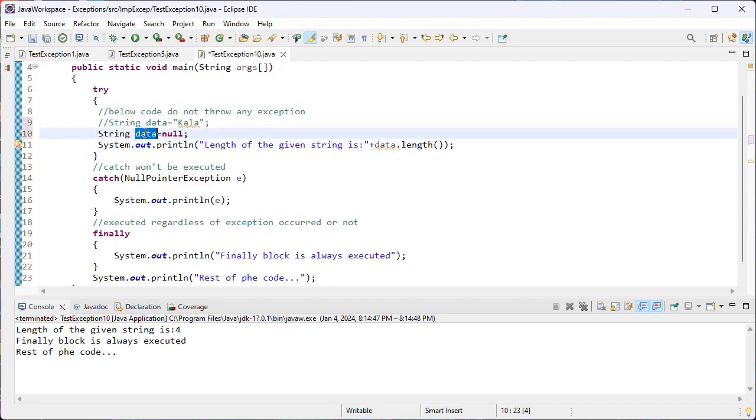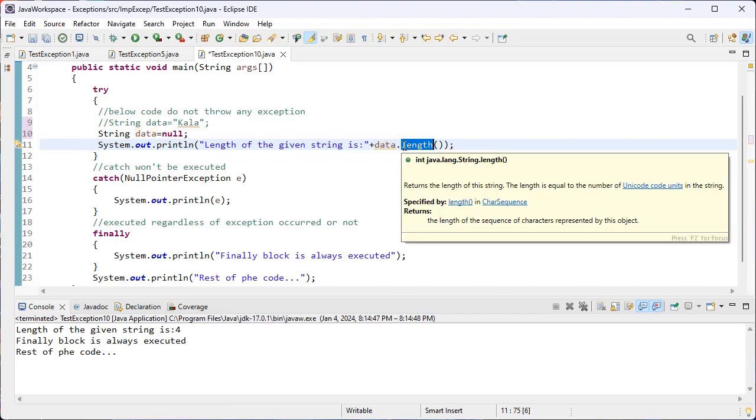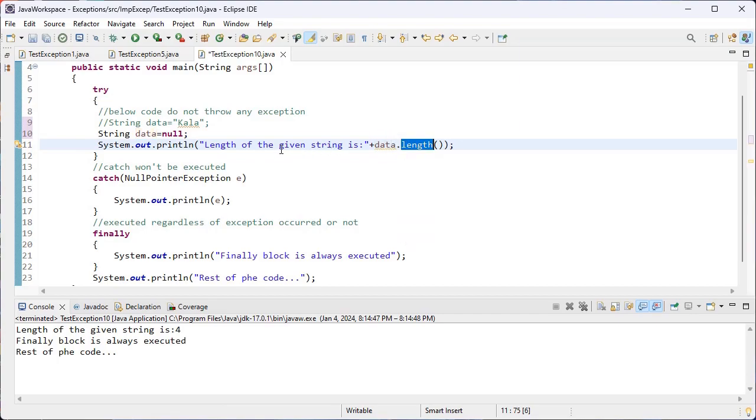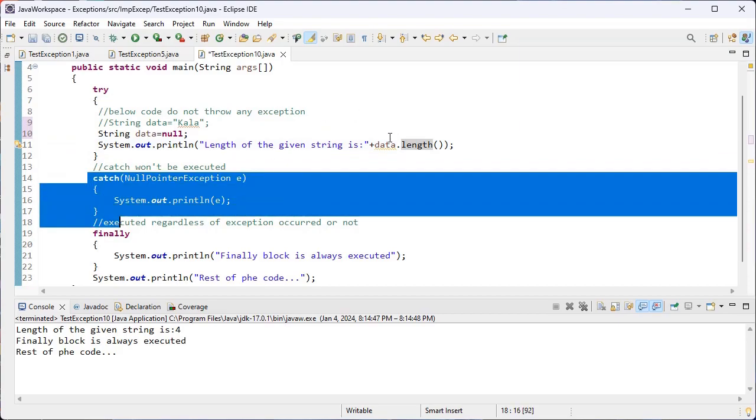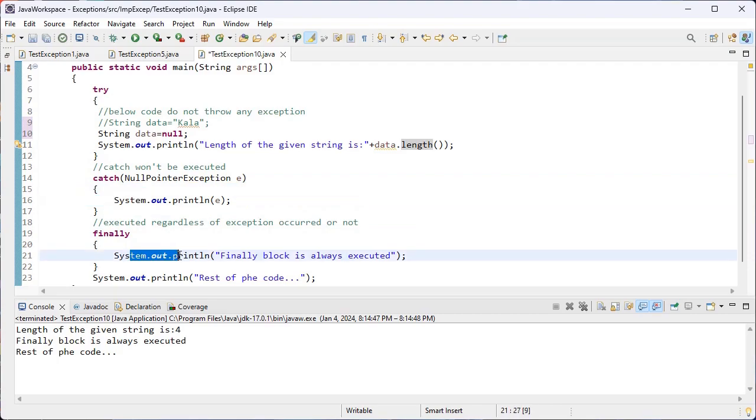Now data holds null. Null means nothing, no value. So what will happen if I try to print data.length? This statement throws an error. The catch block is responsible for handling this error. So the error message will be printed and the finally block also will be printed, and the rest of the code also will be printed.